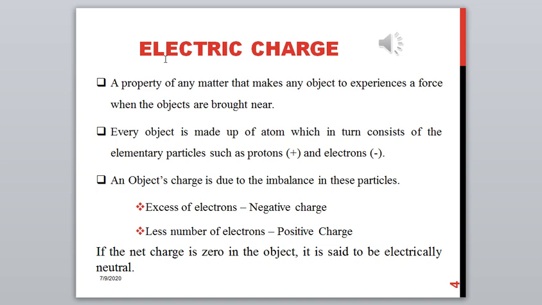For an object which has an excess number of electrons, the object will acquire a negative charge, and if there is a lesser number of electrons in the object, then that particular object will acquire a positive charge. Or else, if the net charge, that is the positive protons and negative electrons, are equal, then the charge value is 0, that is, the object is said to be neutral.